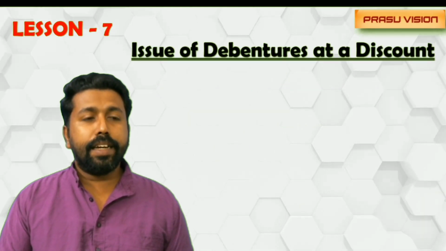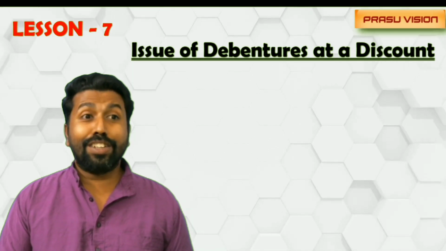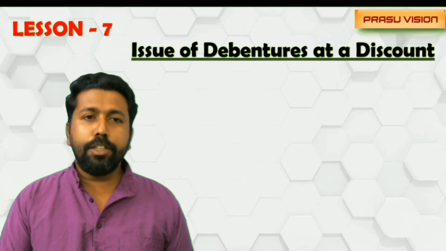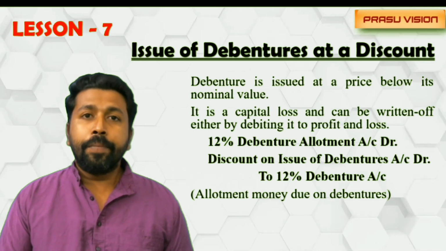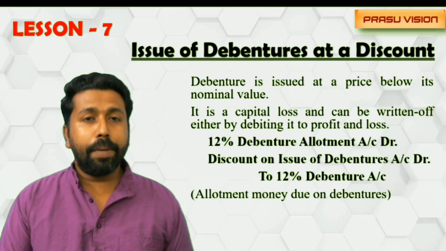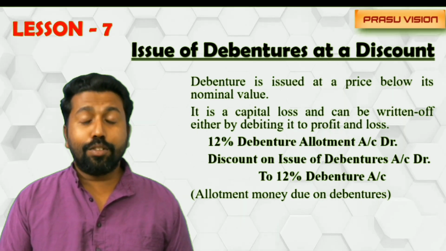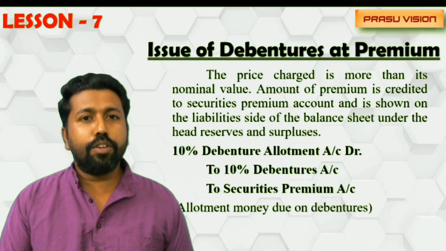Moving to some other areas, debentures can be issued at par, premium, and discount. There is no restriction on the issue of debenture at discount, so it can be issued at discount. You know very well, the discount concept includes issuing the debenture at less than its par value or nominal value. So the entry will be debenture allotment account debited, discount on issue of debenture account debited to debentures. That is the entry you have to keep in mind.